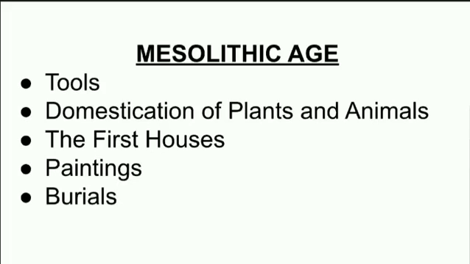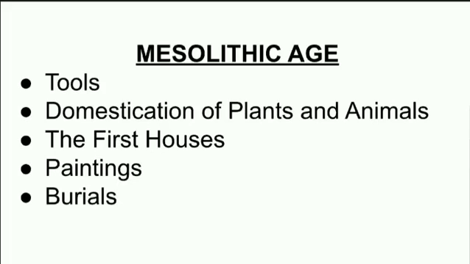Now let us begin with the Mesolithic age. Mesolithic age means the middle stone age. Meso means middle, lithic means stone age, and this period lasted from about 10,000 BCE till around 8,000 BCE. This period is a change, between the Paleolithic age, the old stone age, and when the human beings were about to go into the Neolithic age. So that middle period is called the Mesolithic period. In India, from where do we get these sites of the Mesolithic period?